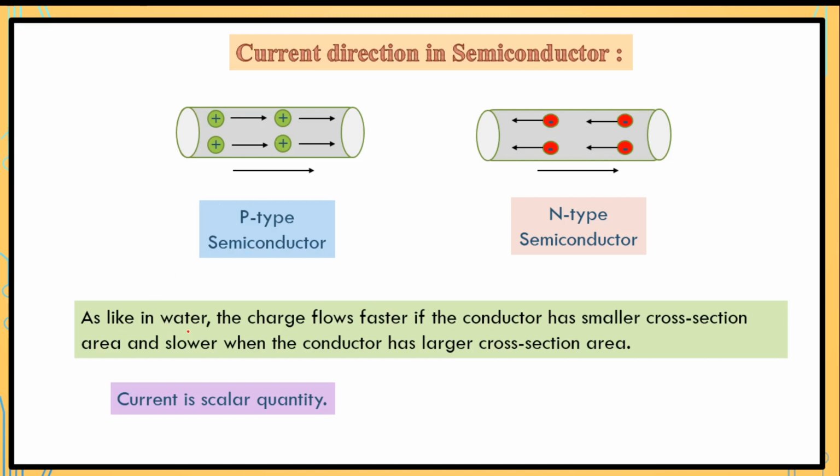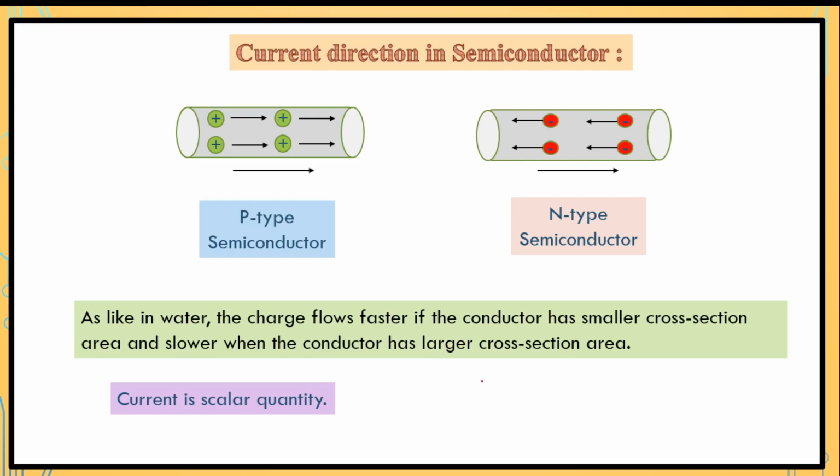So as with water, the charge flows faster in a conductor that has a small cross section area, and slower when the conductor has a large cross section area. Already we have seen this. So current is a scalar quantity.